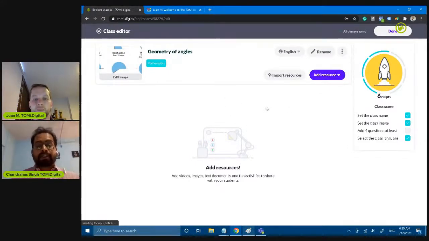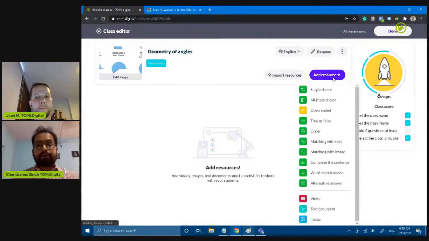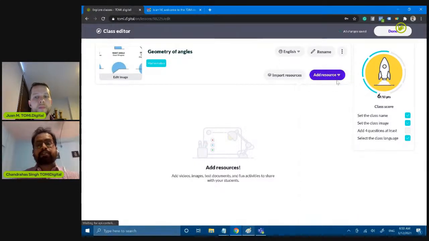Now it's time that I as a teacher, or Juan as a teacher, can select any kind of questionnaires that he wants to ask among their students. How to do that? Resources are the repository through which he can select different kinds of questionnaires based on, as I mentioned, what he has taught to his students.